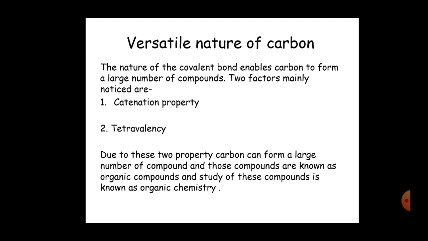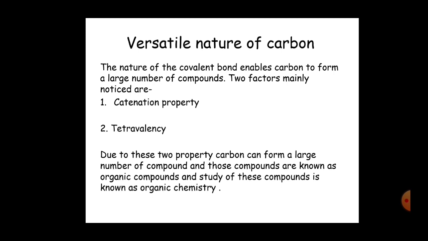After that, here we learn about the versatile nature of carbon. You have already studied that carbon can form covalent bond because carbon neither gains electron nor loses electron. Since carbon can form covalent bond, carbon has two important properties.